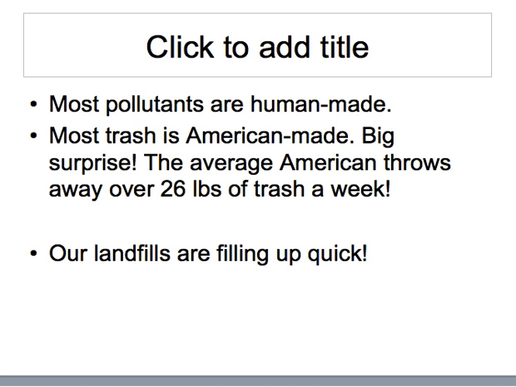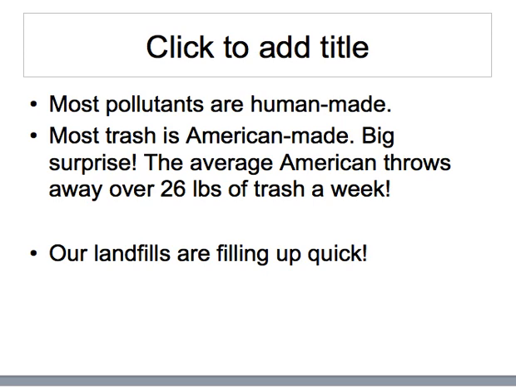You have nothing to write on this slide except for a number there towards the end, so just pay attention, because you're the problem. Even though I just said we can blame this on your grandparents, there's no way around it. Most pollutants in our environment are man-made. And then the most trash in the world, without a doubt, is American-made. That's probably no surprise to many of you. The average American throws away over 26 pounds of trash per week. And that's the average American.